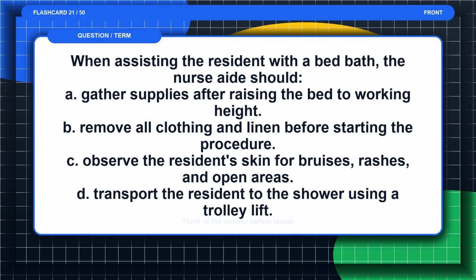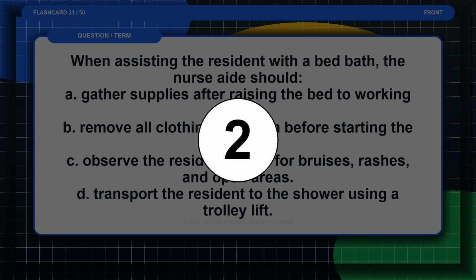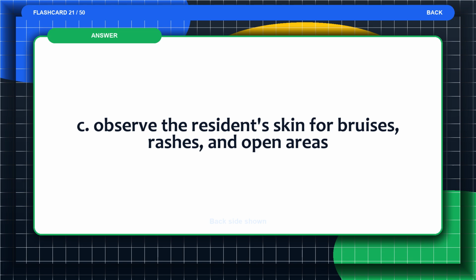Flashcard 21. When assisting the resident with a bed bath, the nurse aide should: A. Gather supplies after raising the bed to working height. B. Remove all clothing and linen before starting the procedure. C. Observe the resident's skin for bruises, rashes, and open areas. D. Transport the resident to the shower using a trolley lift. Think of the answer before the reveal. The answer is C. Observe the resident's skin for bruises, rashes, and open areas.